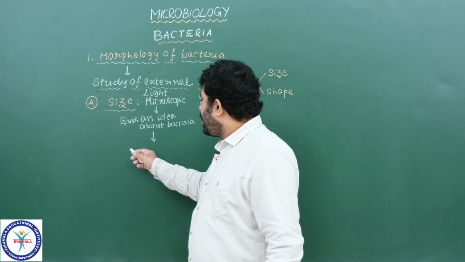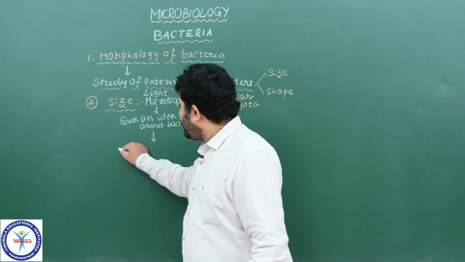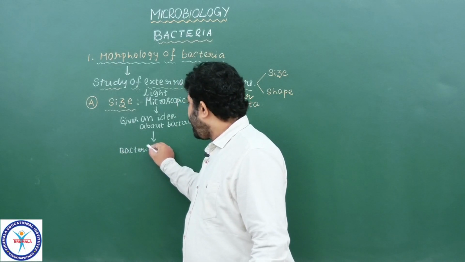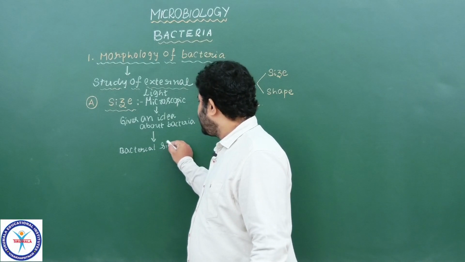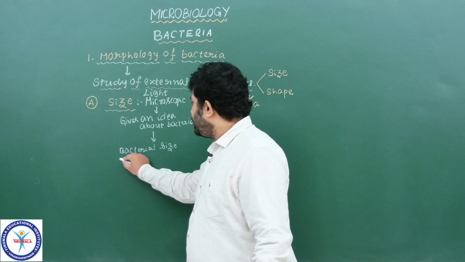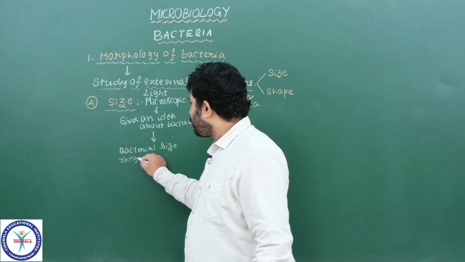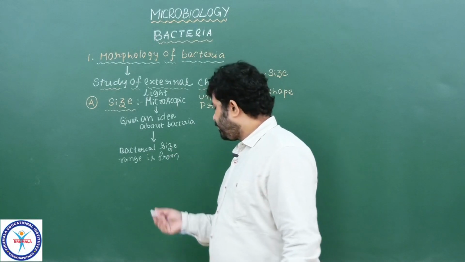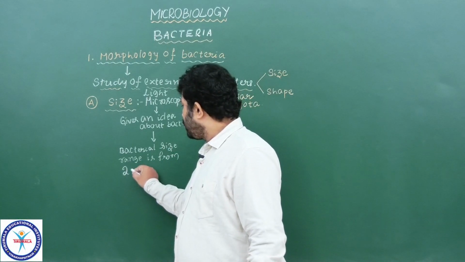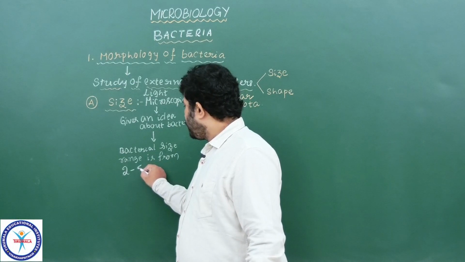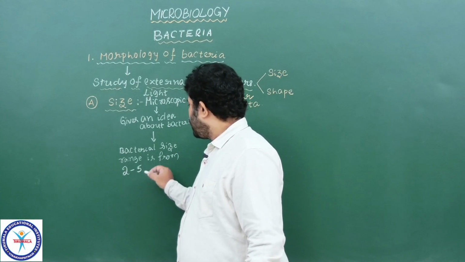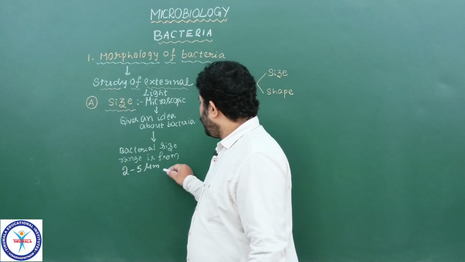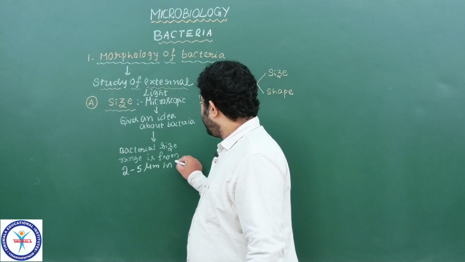Generally, the bacterial size range is from 2 to 5 micrometer in length.